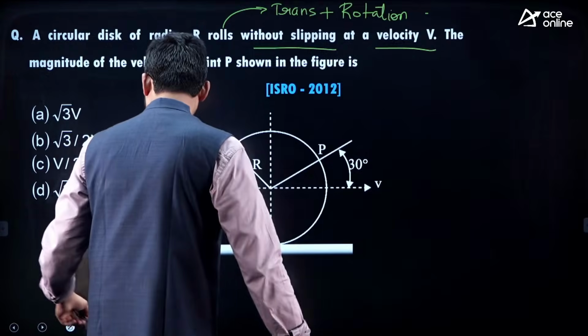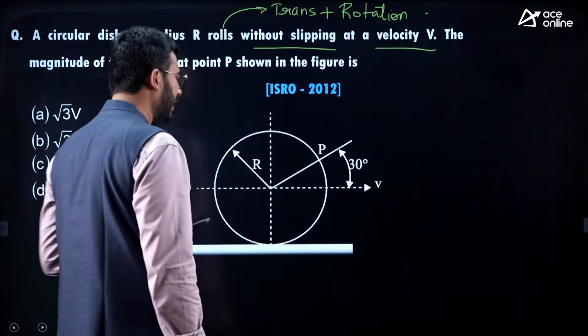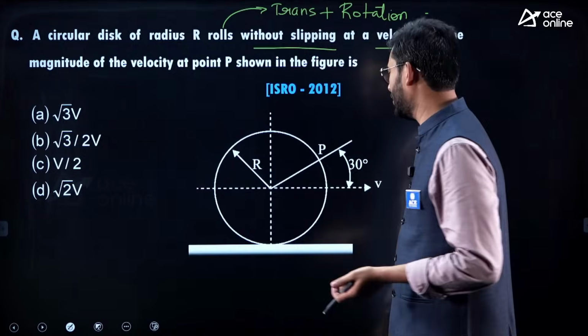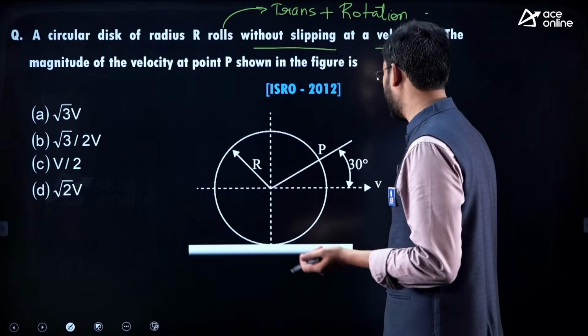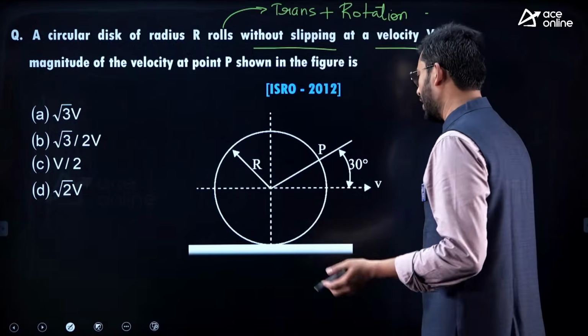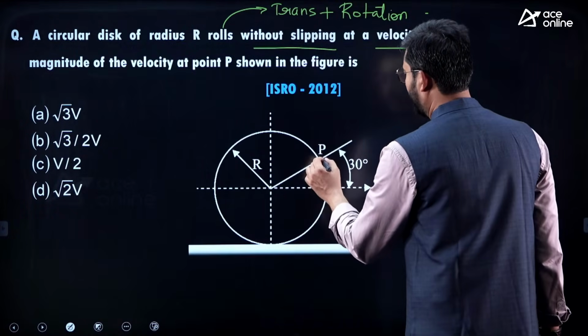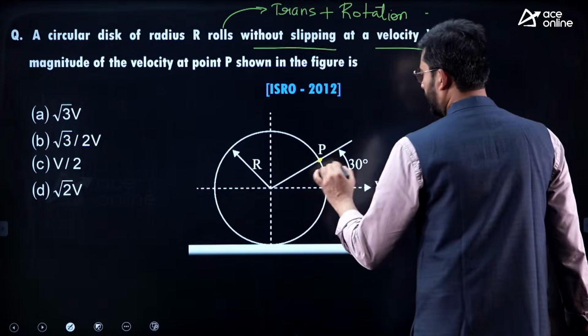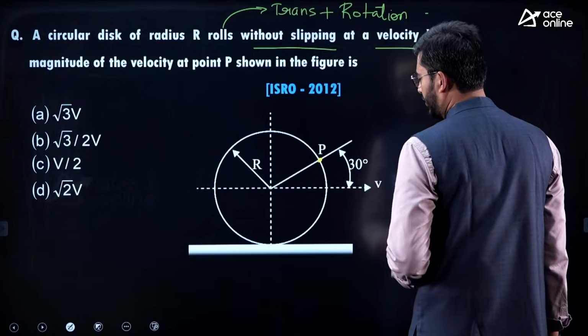Anyway, the same effort will be applied whether you opt for the I-center method or the vector method. Now here we are required to calculate the velocity of point P. Here it is making an angle of 30 degrees.